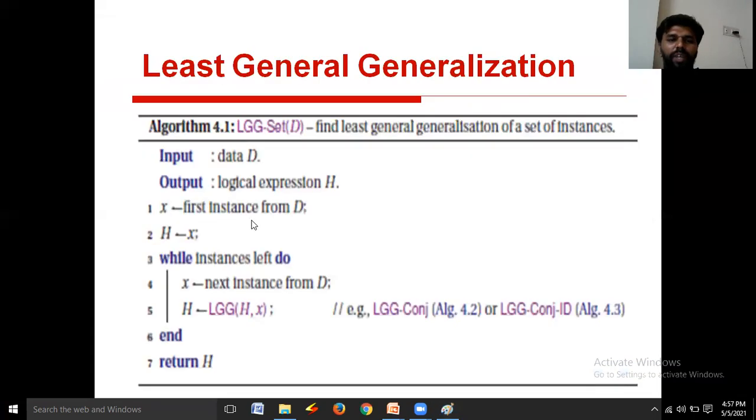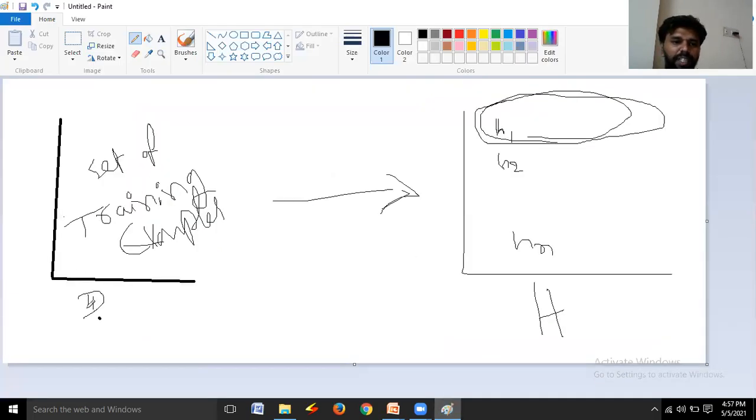Here, we are collecting the first instance from the data set. I already told you, D is a set of training examples or set of instances. From the D, we are collecting the first instance.